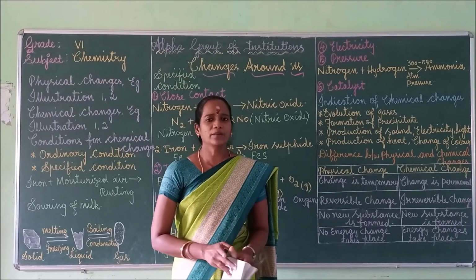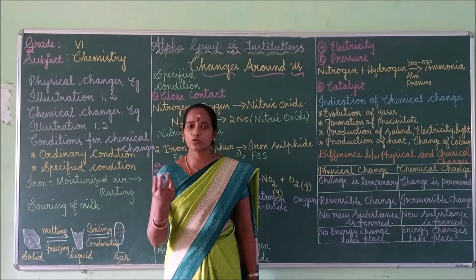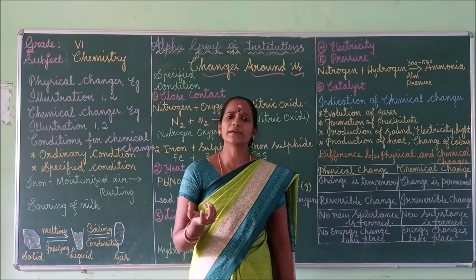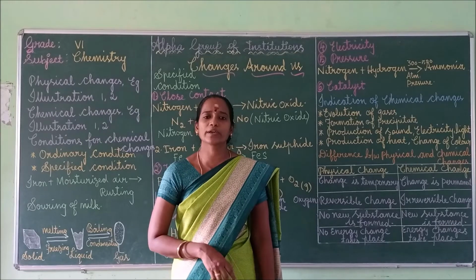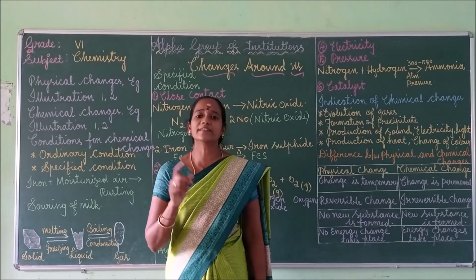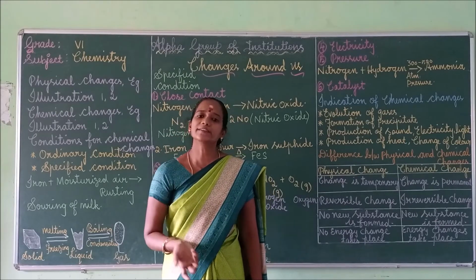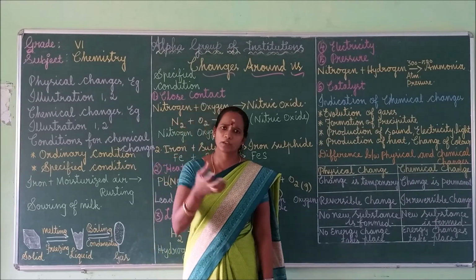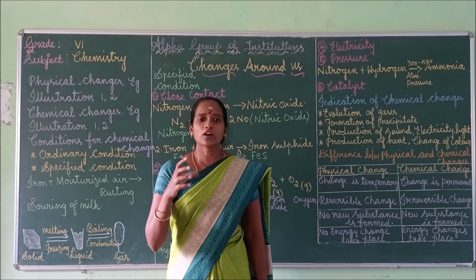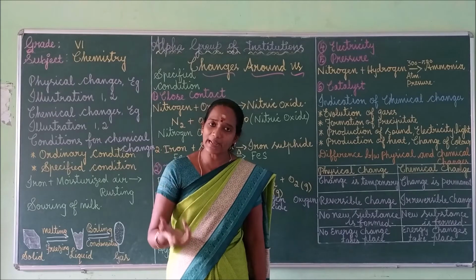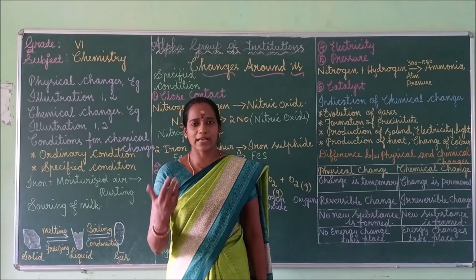After a few days, you will observe a brown color developing in those iron filings. That is called rust. The brown product we are getting now is called rust. Actually, iron powder will not get attracted by the magnet. You cannot get back the iron again.